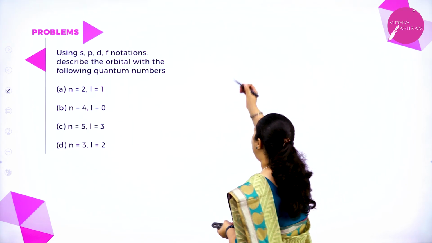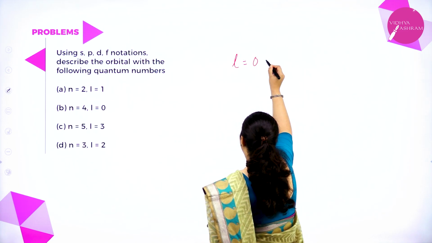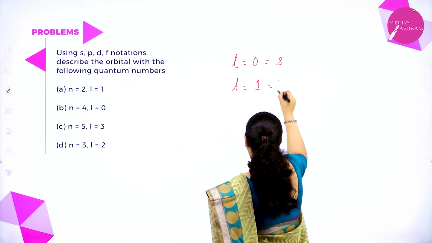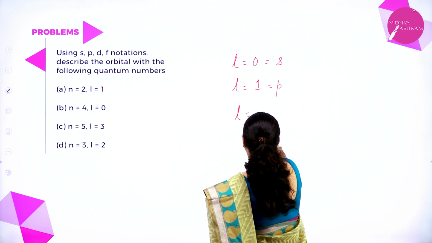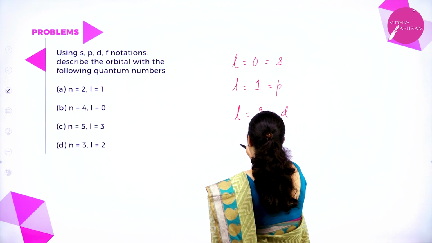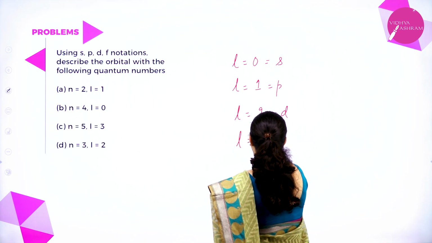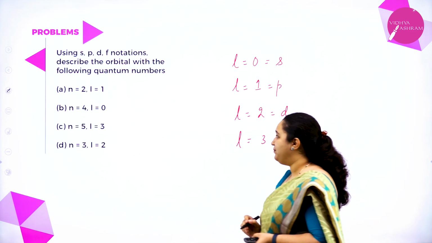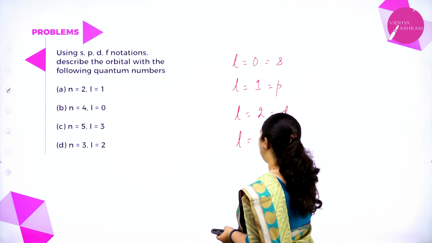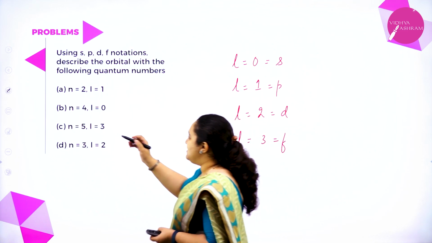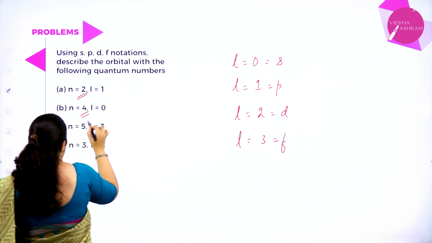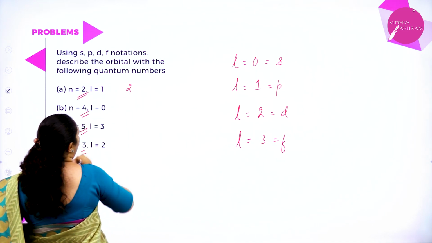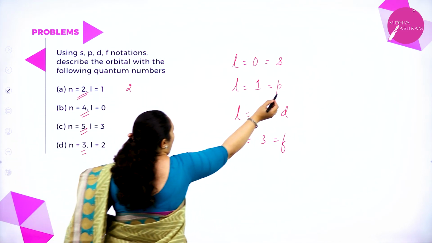So I'll tell you, when L is equal to 0, it is S. When L is equal to 1, it is P. When L is equal to 2, it is D. And when L is equal to 3, it is F. I told you, you need to remember this. Okay. S, P, D, F, 0, 1, 2, 3. Now n tells me the shell which it is. Correct. So this is the second shell. Which orbital? When L is equal to 1, which is the orbital? P.